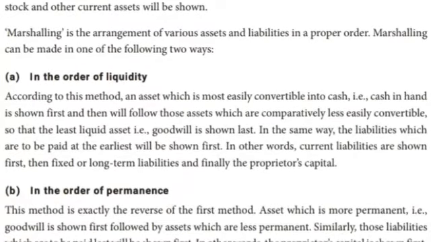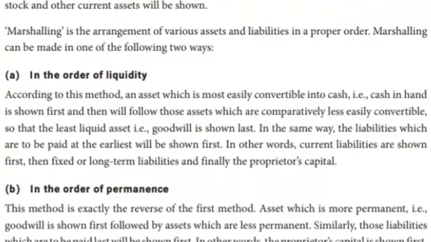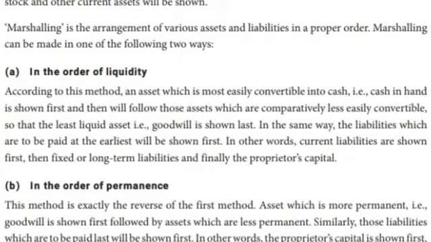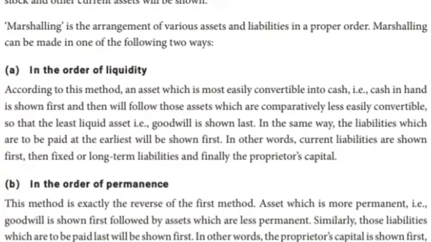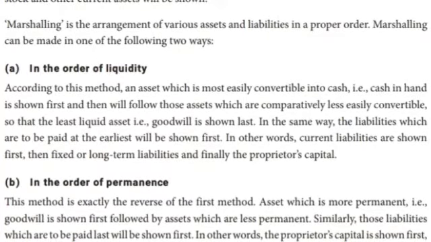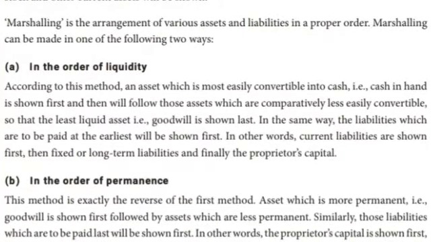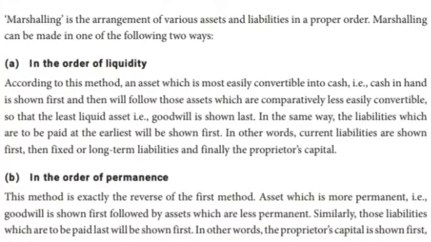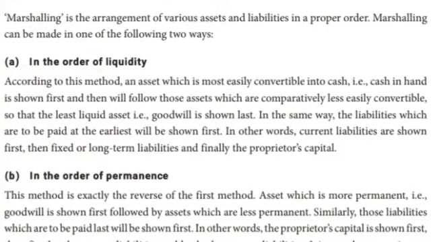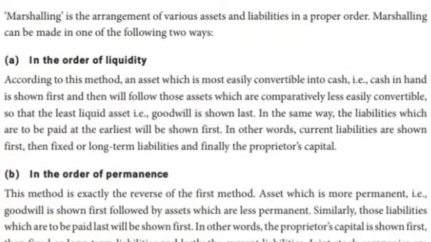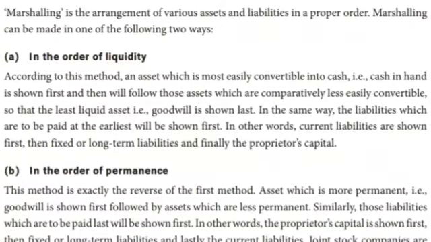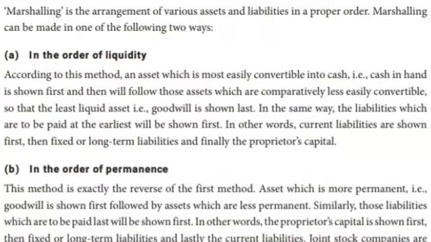The second is in the order of permanence. This method is exactly the reverse of the first method. The asset which is most permanent, goodwill, is shown first, followed by assets which are less permanent. Can you understand, children? This method is exactly the reverse of the first method.